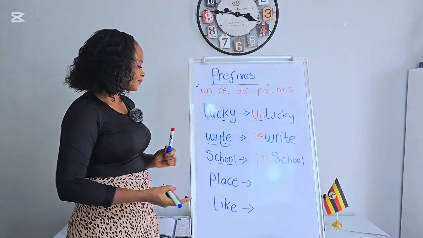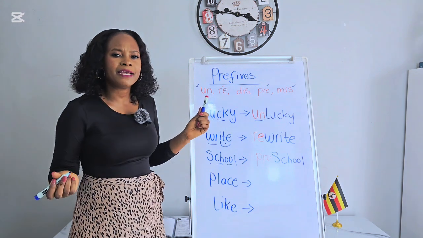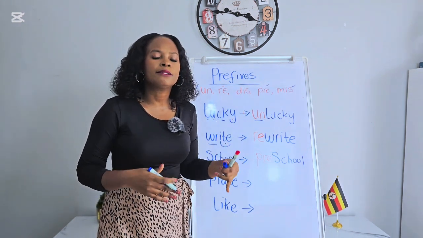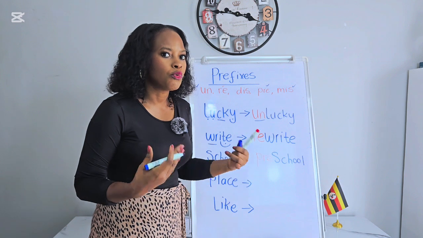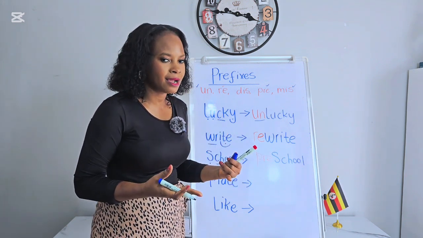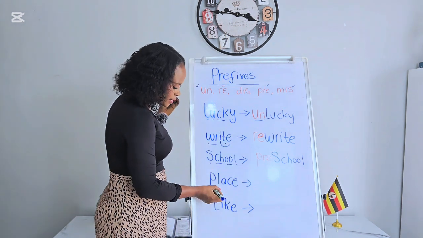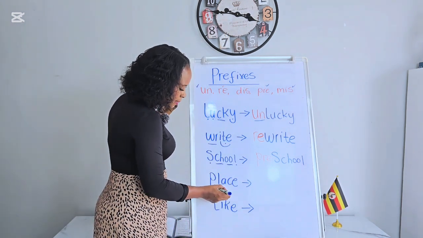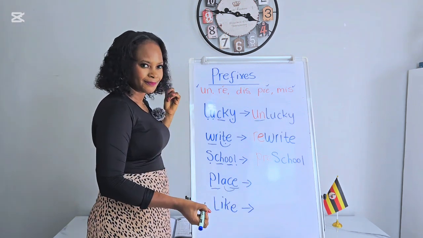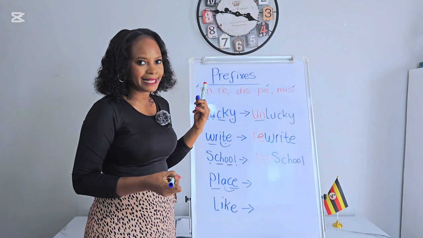Great. We have the prefix mis. What does it mean? M-I-S, mis. Mis means wrong. Misspell. Mistake. Mistake actually, wrong. Okay, let's read this word. Place. If you put something in a wrong place, how are you going to say that?